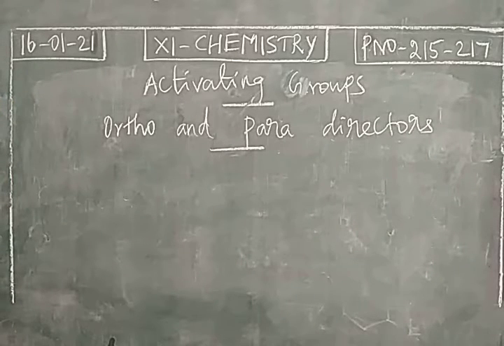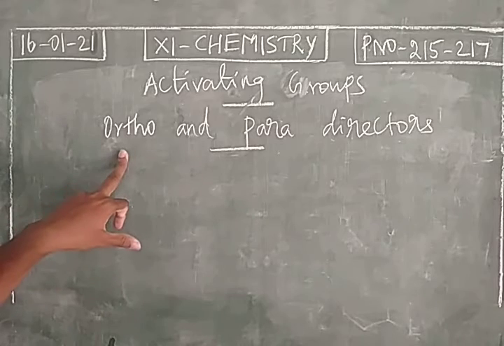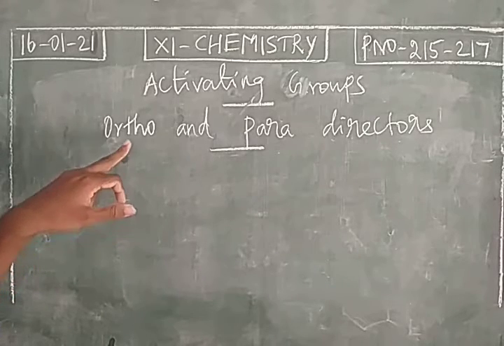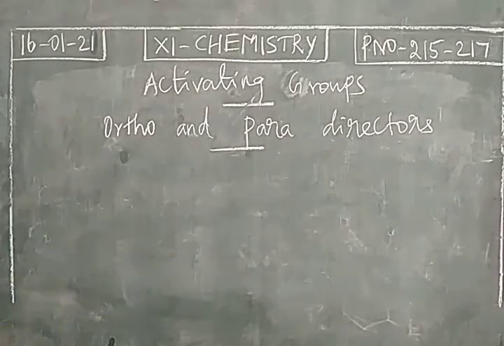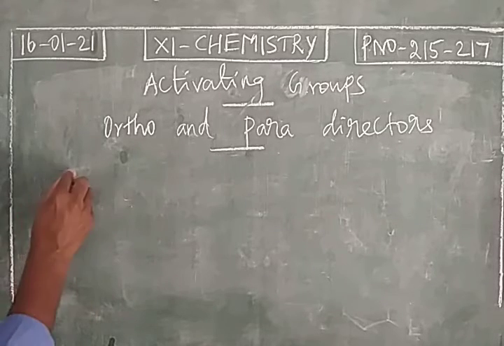So consider monosubstituted benzenes. The primary substituent or functional group may be an activating group. It will increase the reactivity of the benzene, or it will increase the electron density in the benzene ring. Usually all the activating groups are ortho-para directing groups or ortho-para directors. One exception is there that we will discuss later. So consider a monosubstituted benzene.